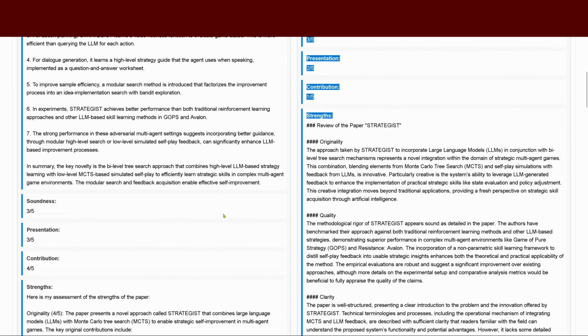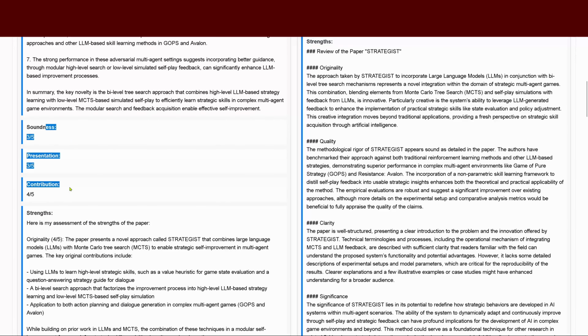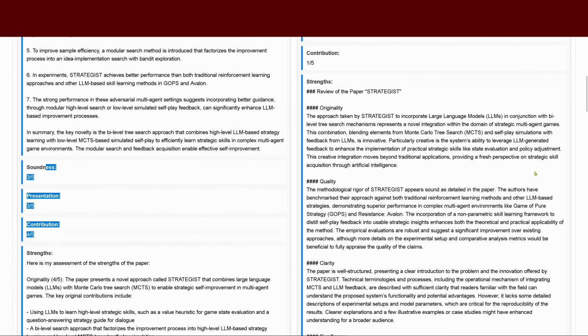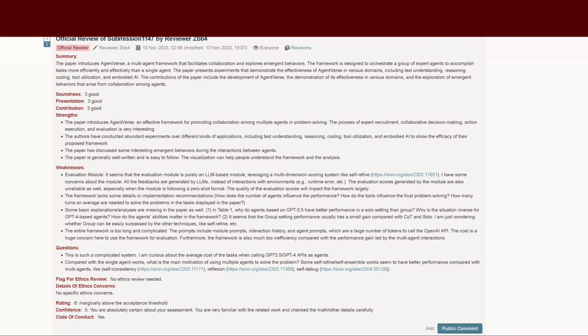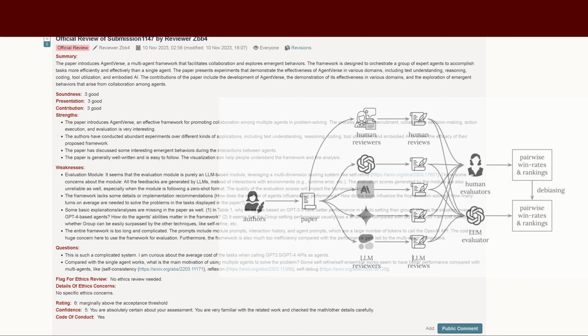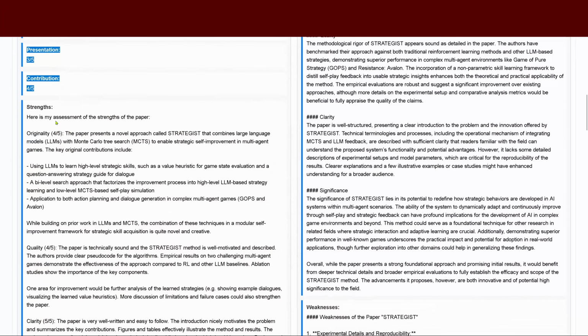And you see here we have soundness, presentation, contribution. But the other system gives us a different soundness and contribution. And the structure here, look at OpenReview. You see exactly summary, soundness, presentation, contribution, strengths, weaknesses. And the process is, those are the human reviewers on top. And then you have the AI system. And this is the way that this system learns.